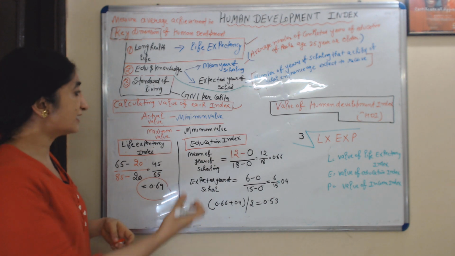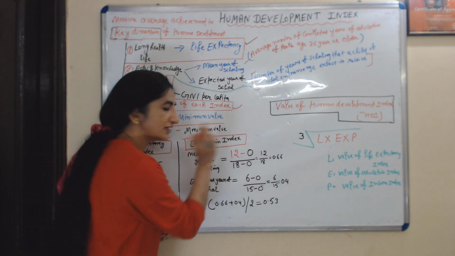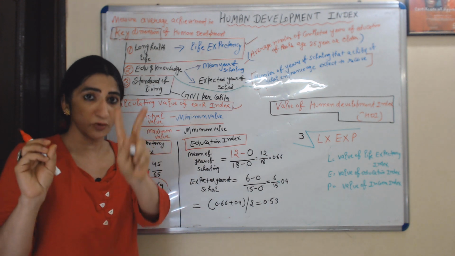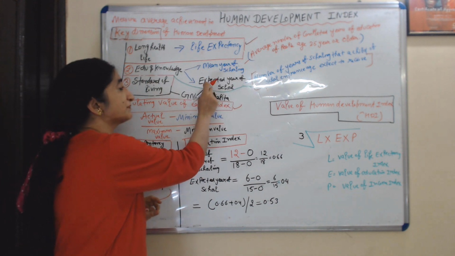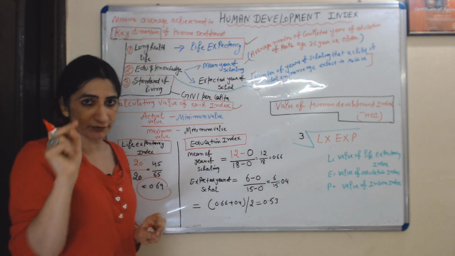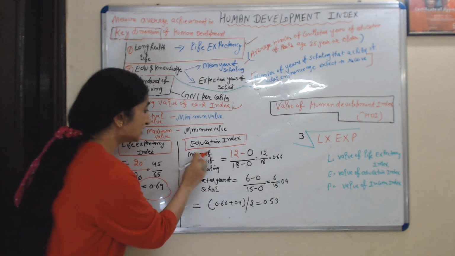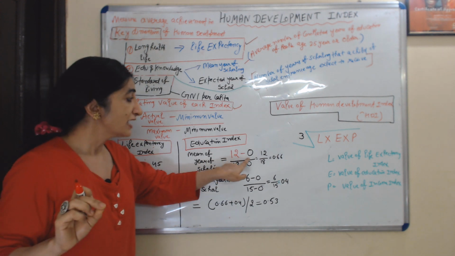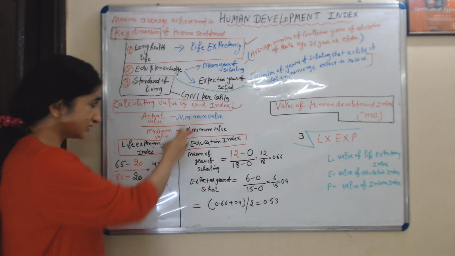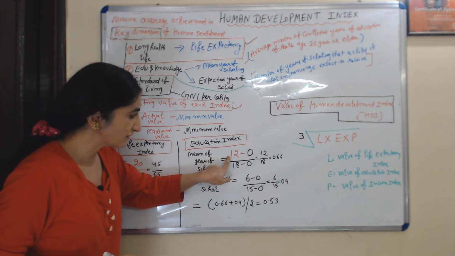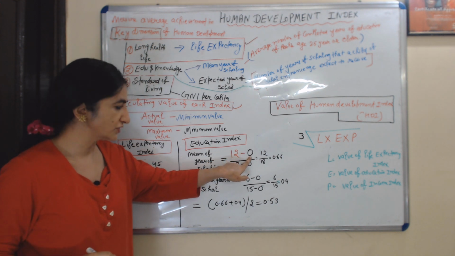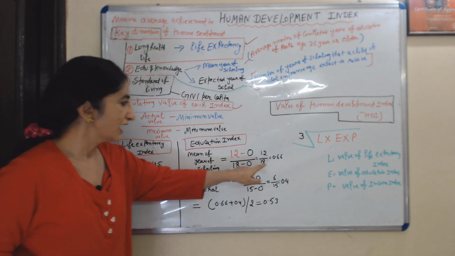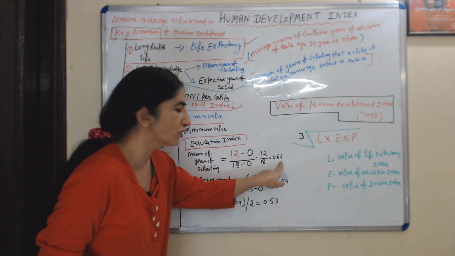Same way I will calculate the value of the education index. As I discussed earlier, the education index consists of two parts: one is mean years of schooling and the second is expected years of schooling. Firstly, I will calculate mean years of schooling. The actual value of mean years of schooling is 12 and the minimum value is 0. The maximum value is 18 and the minimum is 0, and the value of mean years of schooling is 0.66.